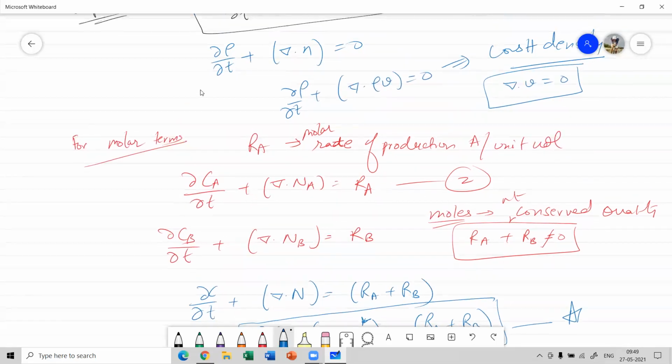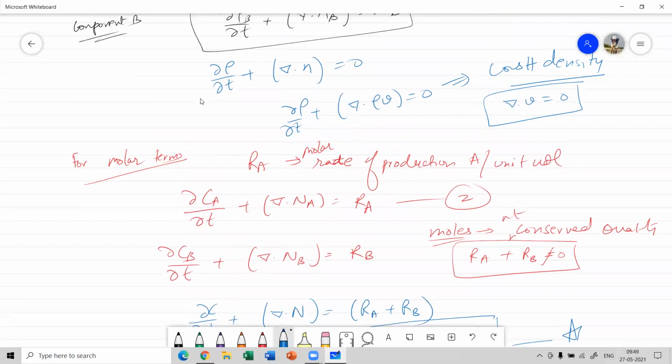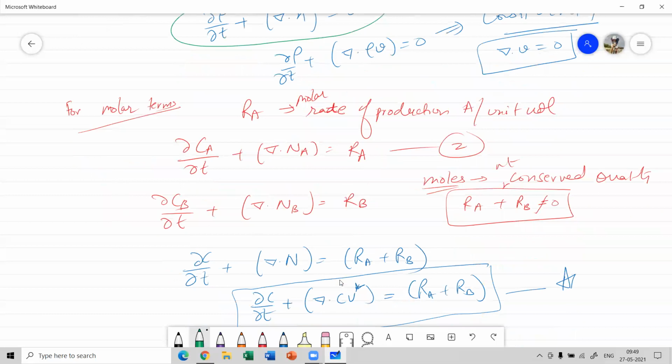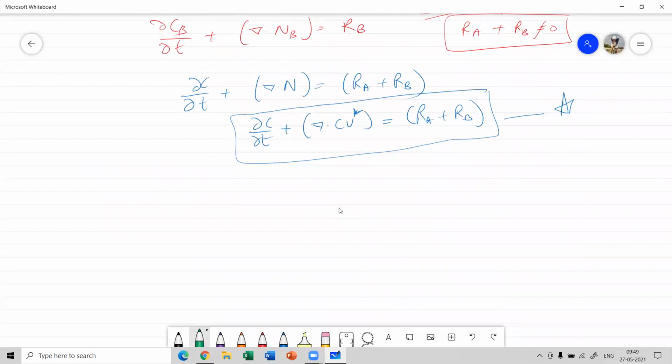So that's another way of representing the continuity equation in molar terms. One expression was this one, which is in terms of mass, and this one is in terms of molar quantity.